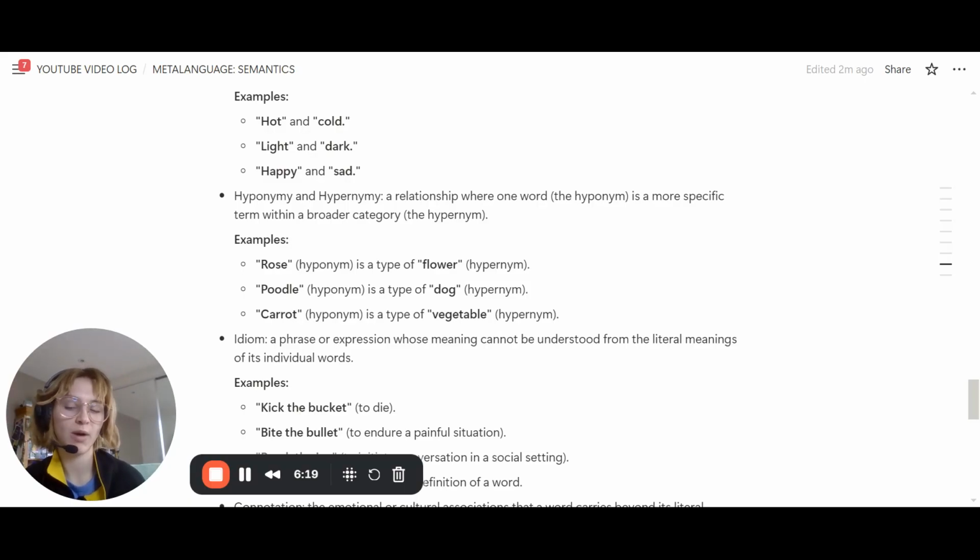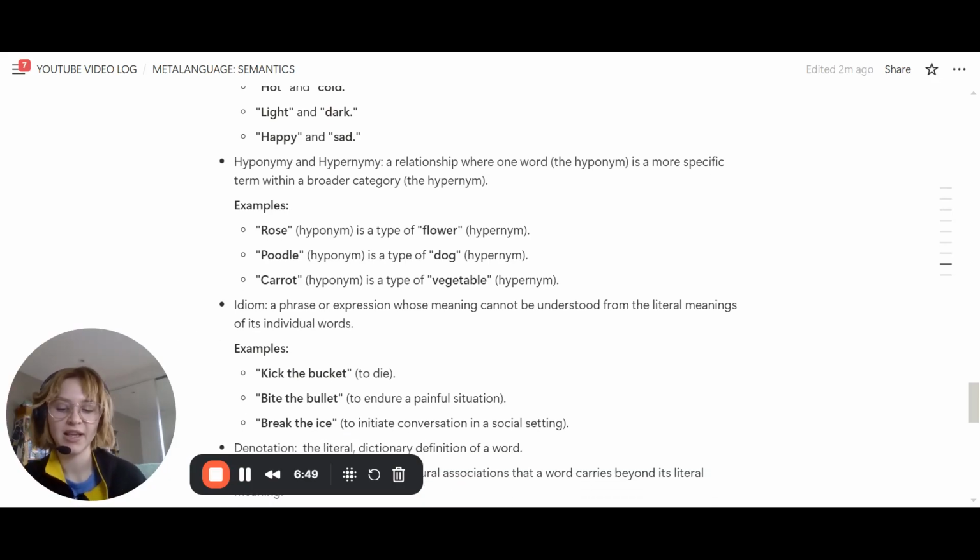And hypernyms are quite similar if you think about them as semantic field or domain. They're quite similar. But think of it as hypernyms being the overarching idea, and the hyponyms are words that fall under them.